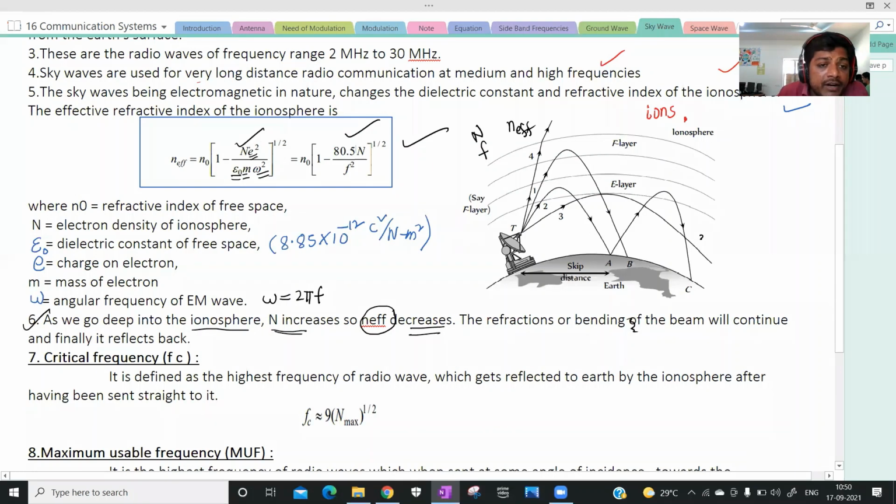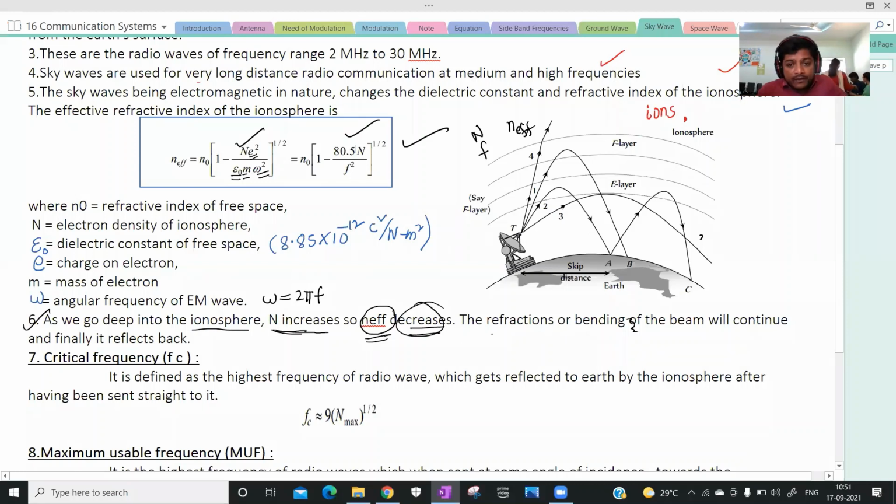As N increases, this entire value will decrease. This entire value is 1 minus something, and 1 minus something means a decreasing value. So they are inversely proportional. Whenever N increases, its effective refractive index value will decrease. As we go deep into the ionosphere, N increases so that N effective will decrease.